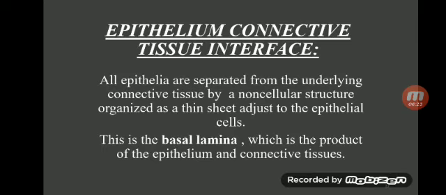Epithelium connective tissue interface. Epithelia are separated from the underlying connective tissue by a non-vascular structure organized as a thin sheet adjacent to the basal cells. This thin sheet is known as the basal lamina, which is the product of the epithelium and connective tissues.